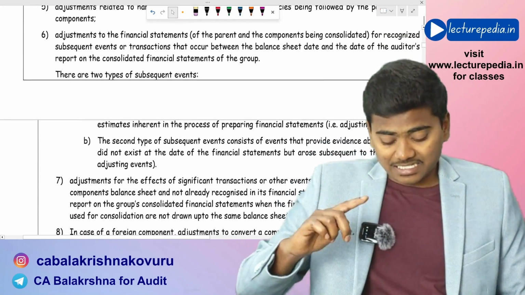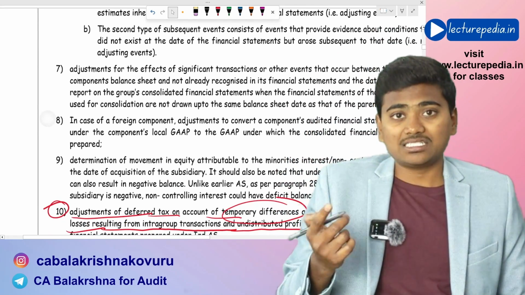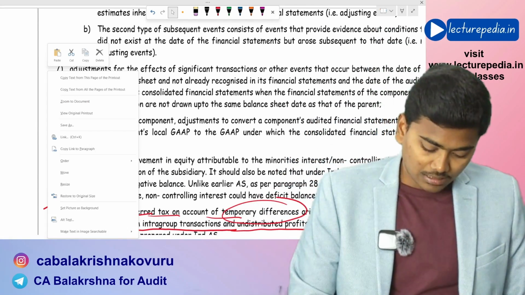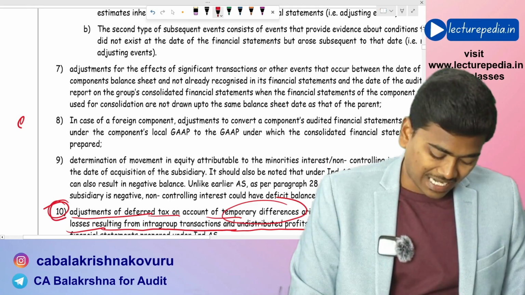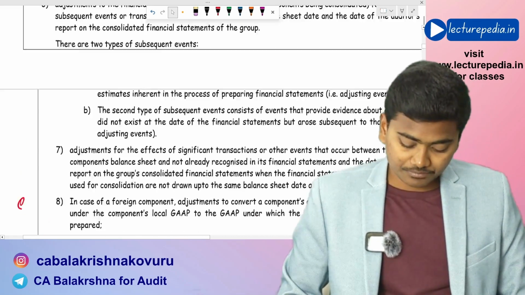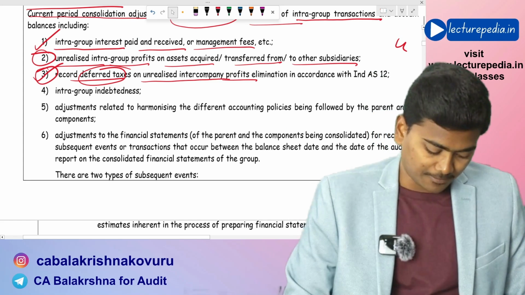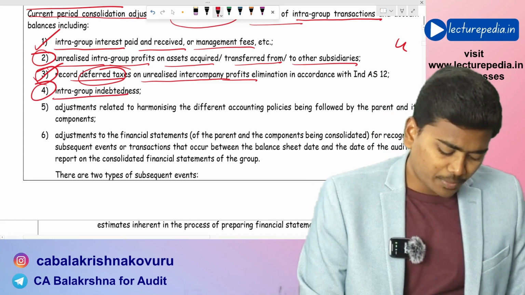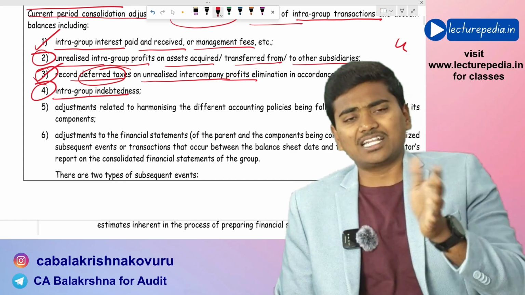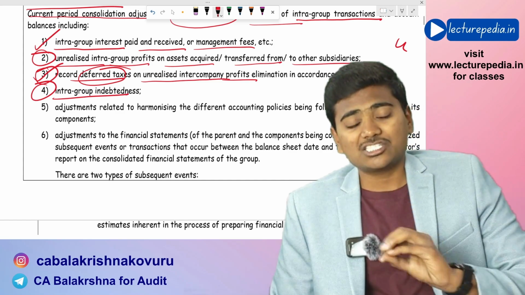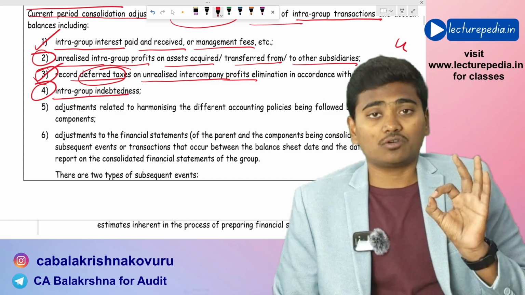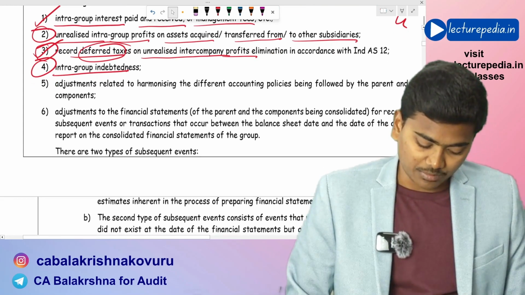And in case any alteration arises for the existing deferred tax, then that has to be adjusted. Okay, these two adjustments relate to deferred tax. Next, intragroup indebtedness. If there is any intragroup indebtedness, even that has to be eliminated for the purpose of consolidated financial statements.